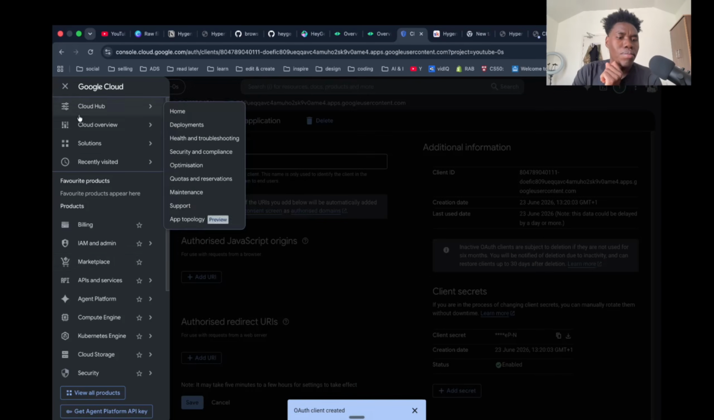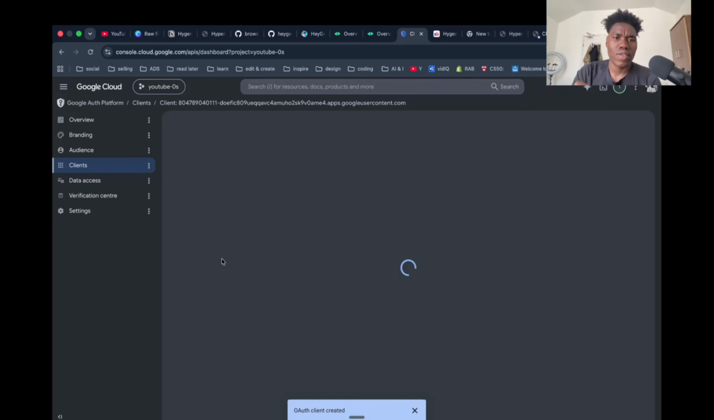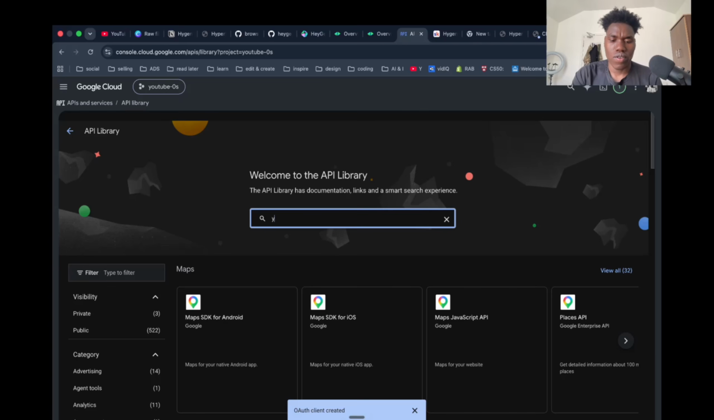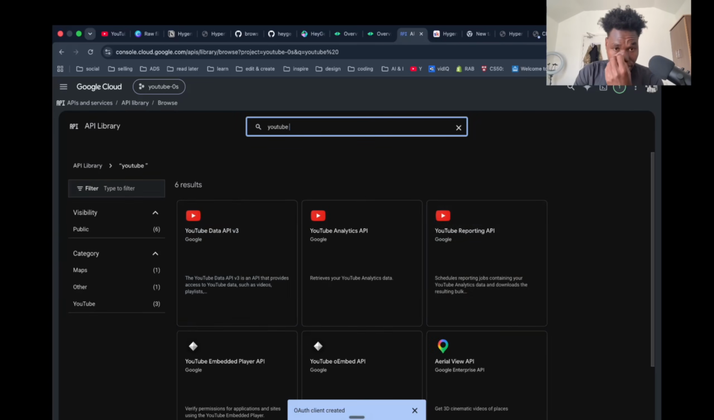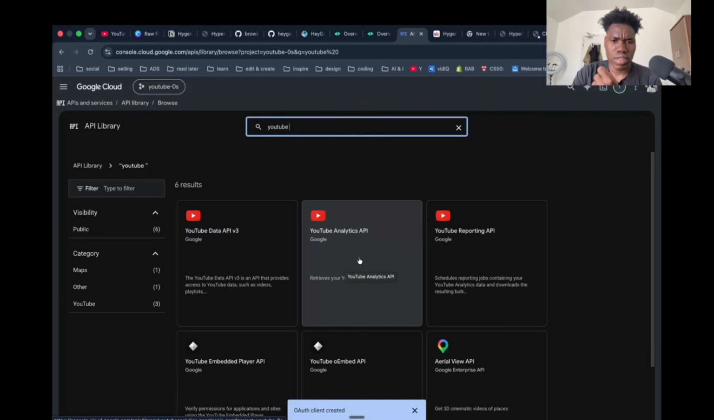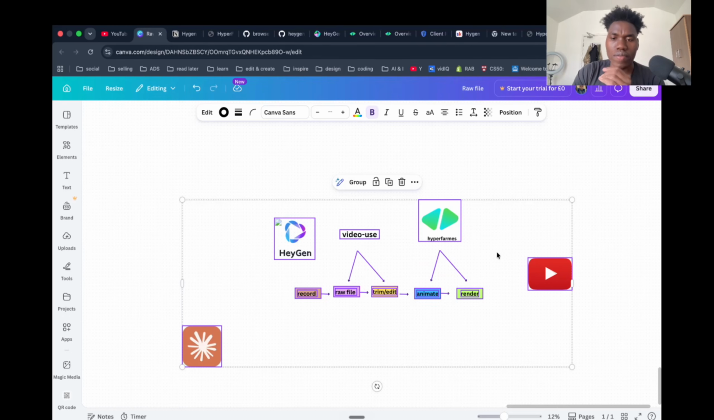But before that, make sure to come to APIs and services, and search for enable API and services before that, and then search for YouTube. So enable all these three YouTube, so this will get your YouTube data, this analytics, this reporting. So enable three of them so Claude can access everything in your YouTube. Enable them, then get your credential into your local environment file. So now all of these are connected.